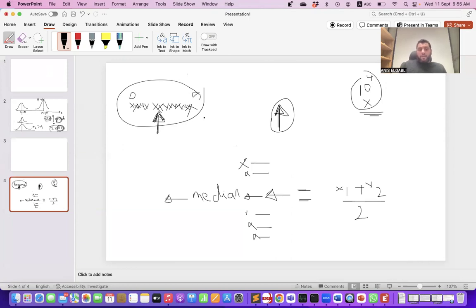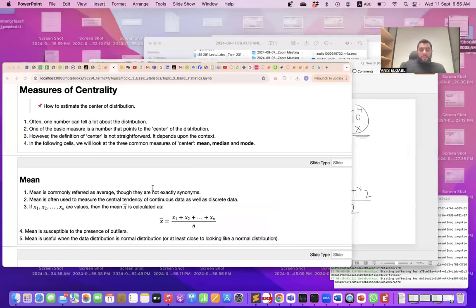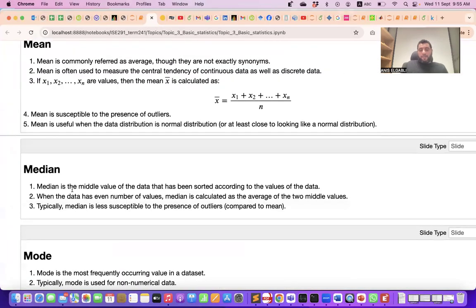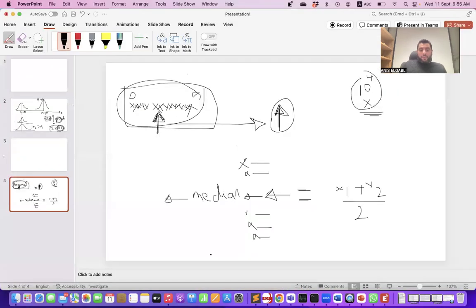Okay, so that significantly shifted the mean very far away from the one that can really represent this data. So as I said, the mean is very sensitive to outliers, but the median is less sensitive to outliers. As I said, in the median, what we do is sort the data.